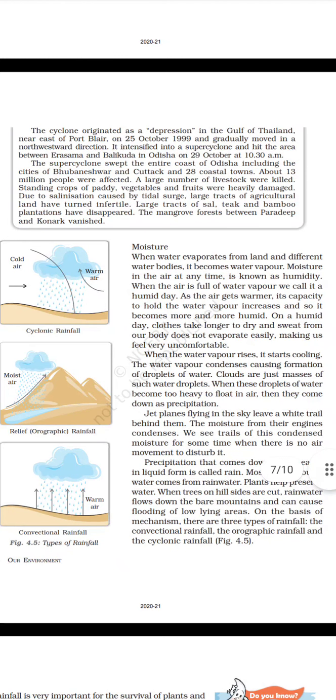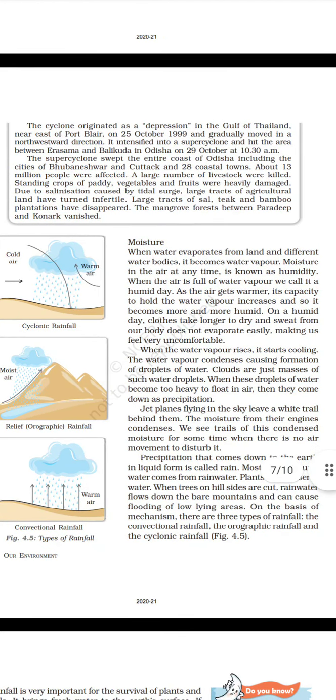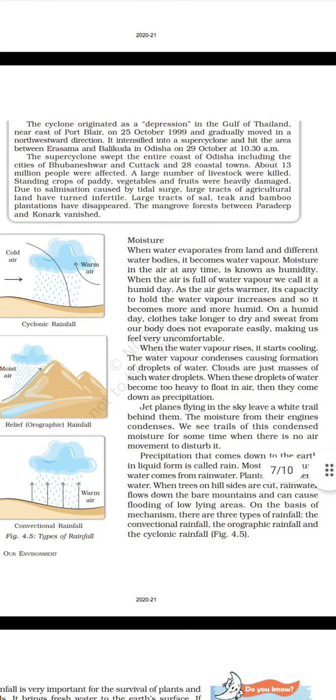Take a look at Figure 4.5, types of rainfall. Convectional rainfall, warm air. Relief or orographic rainfall, moist air. Cyclonic rainfall, warm air, cold air.